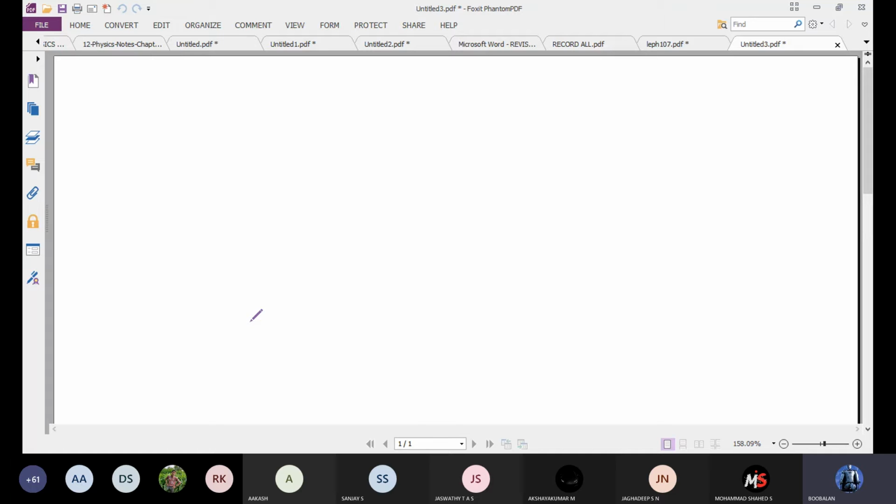Okay, next one. Please note down the formula. It is continuing now. The height of a satellite above the Earth's surface. So how to find the height?